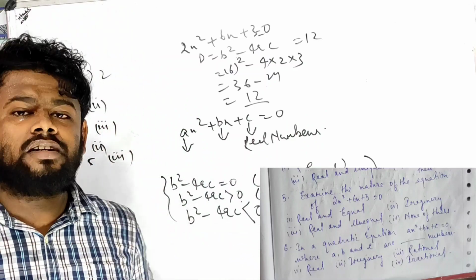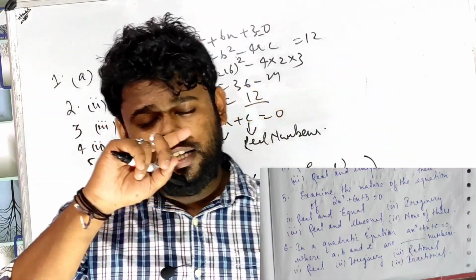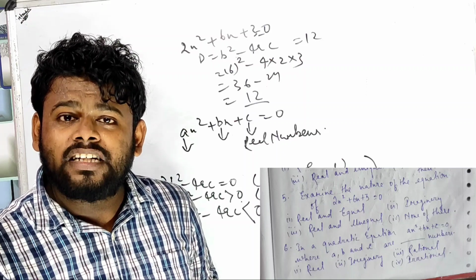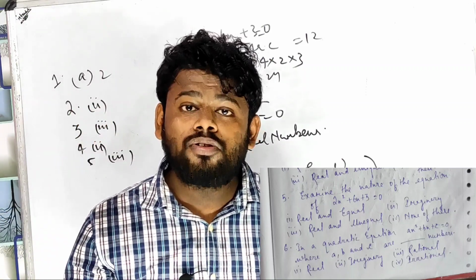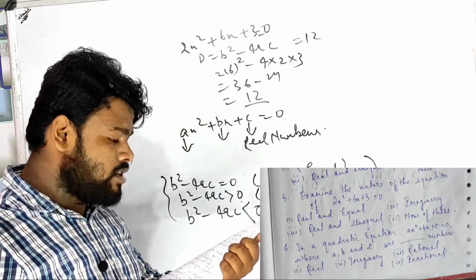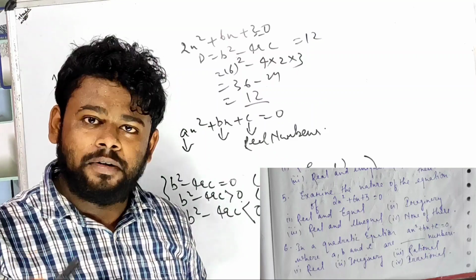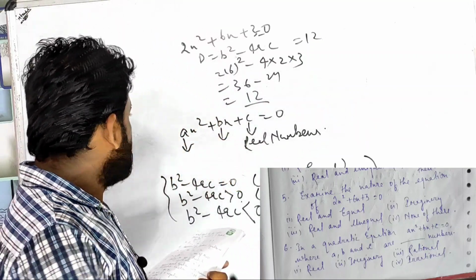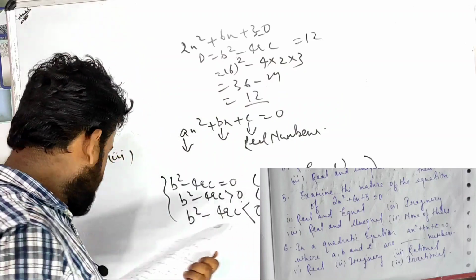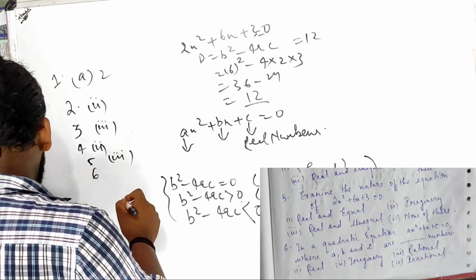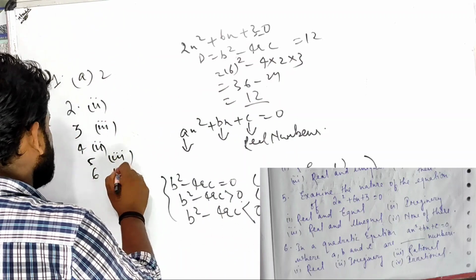What is a rational number? A rational number is a number which can be written in the form of p upon q. Irrational means q is not equal to 0, q is equal to 0, something like that, which I have forgotten, but you have remembered, so you can do it very well. So real numbers is the correct option, number C. Real number, bit 1.